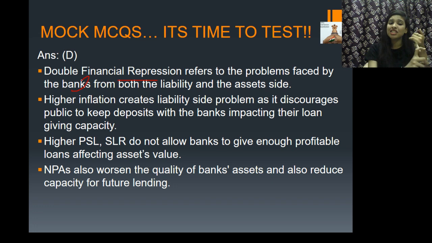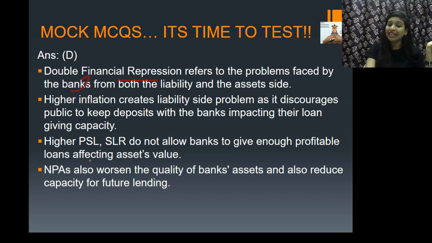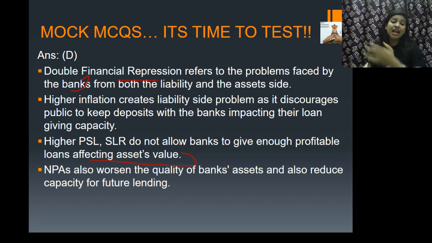Another thing is higher priority sector lending and SLR, which also do not allow the banks to give enough profitable loans. Automatically it will affect the asset value. That also leads to double financial repression in the Indian banking sector. And finally, the NPAs. We all know non-performing assets, or the bad loans, right? This worsens the quality of banks' assets and also reduces the capacity for future lending. And I think all of you know about NPA. NPA is something which puts the economy in big trouble.